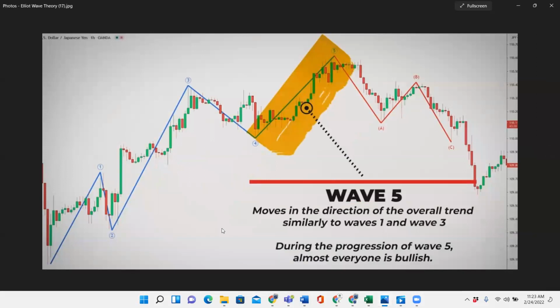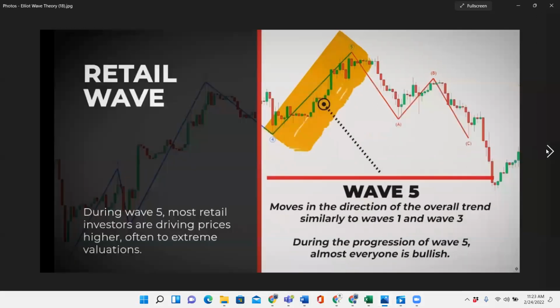Wave 5 is going to go in the overall direction, similar to wave 1 and 3. During the progression of wave 5, it is almost everybody's understanding that this is a bullish move. This is called the retail wave. During wave 5, most retail investors are driving prices higher to more extreme values, more in the direction of the overall trend, similar to wave 1 and 3.